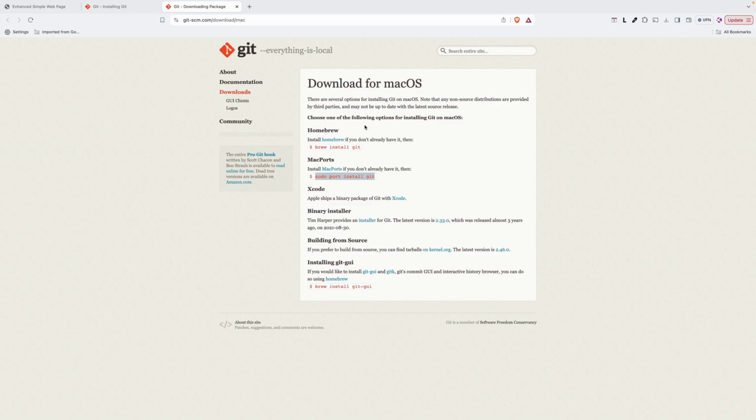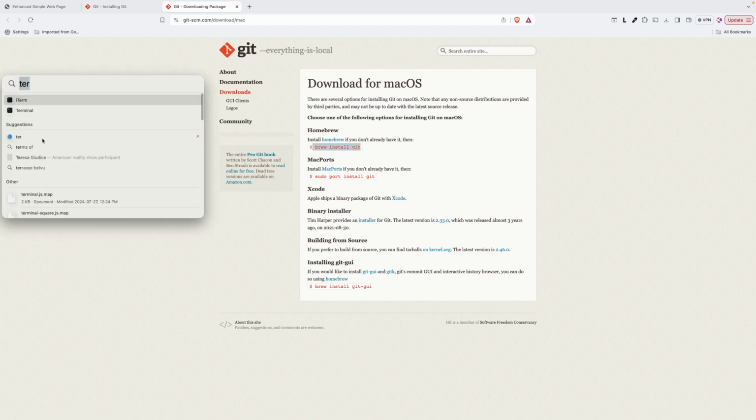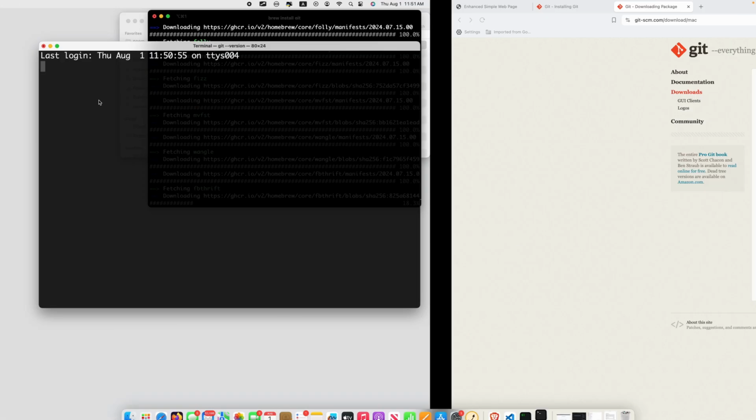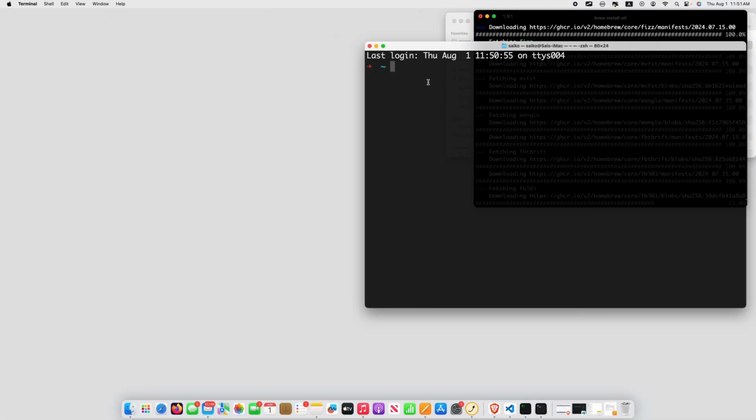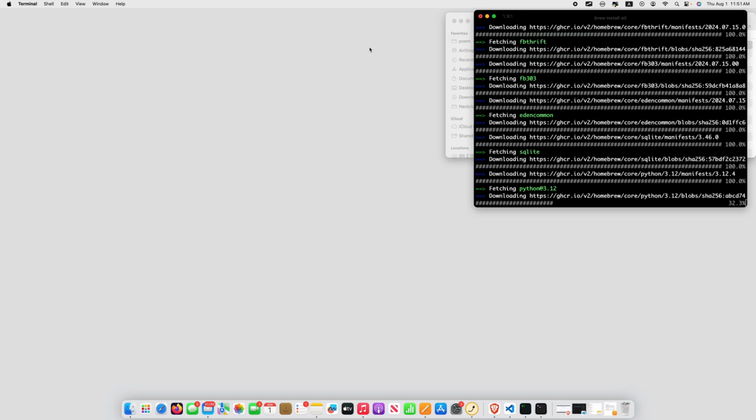You can choose one of the following options to install Git. If you have Homebrew, you can install using Homebrew. If you have MacPorts, you can install using that command. It's very easy. You just open the terminal like this, and then install like this. For me, I use iTerm, but in your case, you can use the built-in terminal. It's the same thing. You just paste the command and you are good to go.